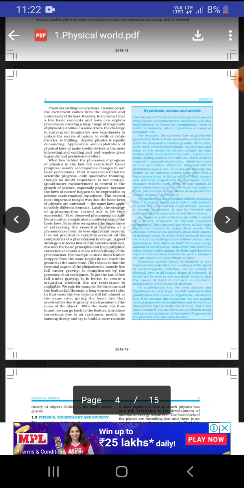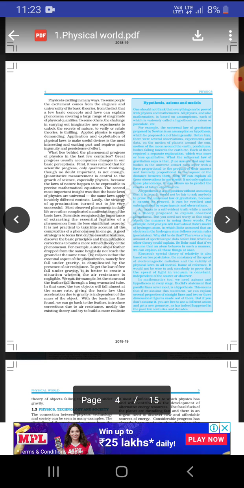It will make more excitement. First it was realized that for scientific progress, quantitative thinking is no doubt important, but it is not enough.